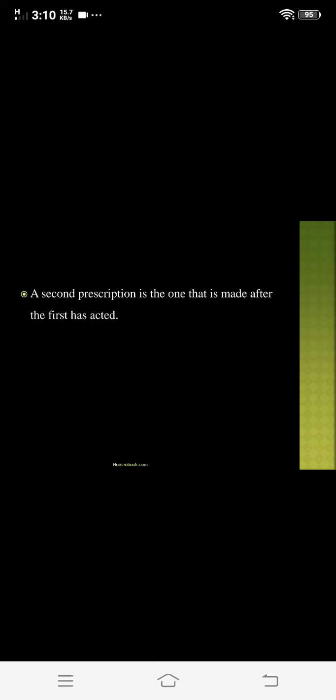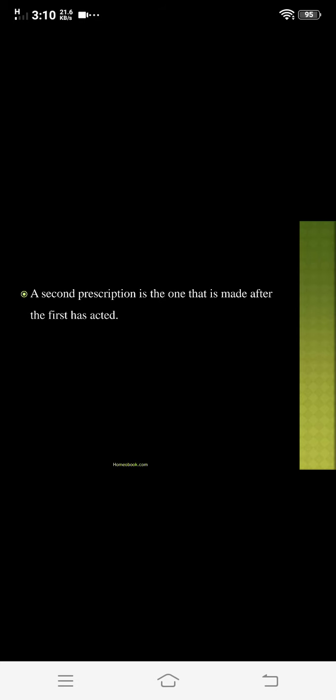Then next, a new set of symptoms unrelated to the old ones appears, that is appearance of new symptoms unrelated to the old symptoms. In that case also you have to give the second prescription. Then there is an acute exacerbation of chronic diseases. Then next is symptoms disappear but no relief is felt in patient.